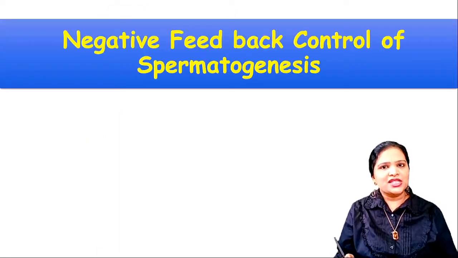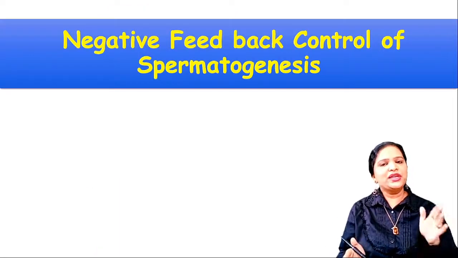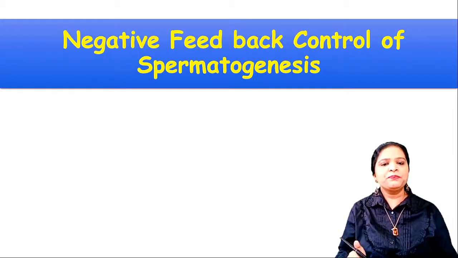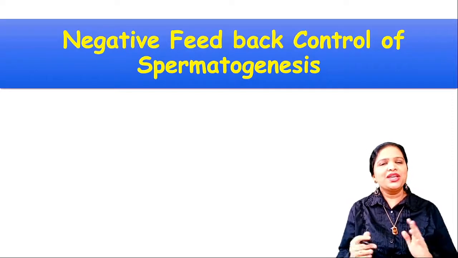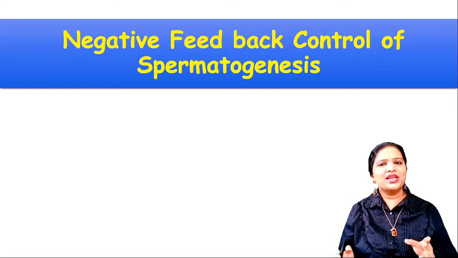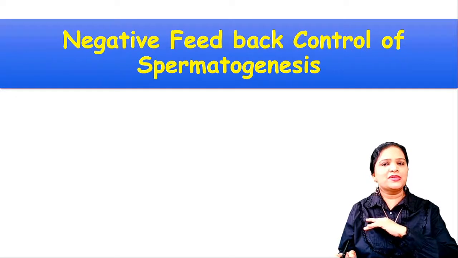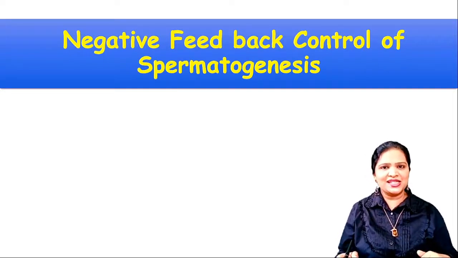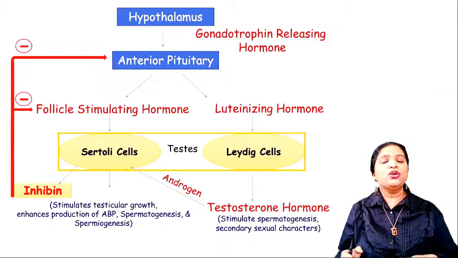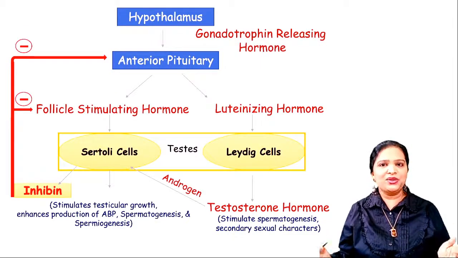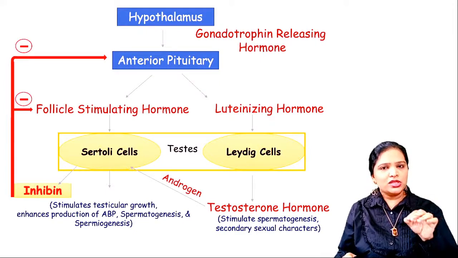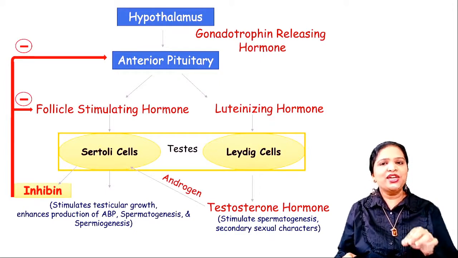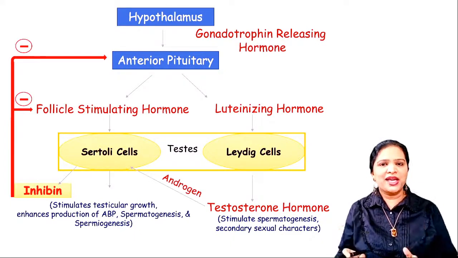Fine. Right. So here we have to understand another concept called negative feedback control of spermatogenesis. See, whenever any hormone is produced, when it reaches some saturation point, then its production should be stopped. Otherwise, there is unnecessary waste of energy, and it will also lead to many negative effects. So in order to stop that, what happens? The negative feedback mechanism works. So what is the negative feedback mechanism?